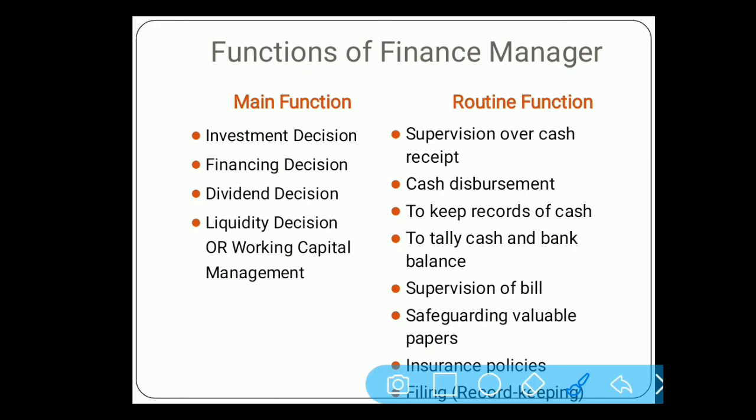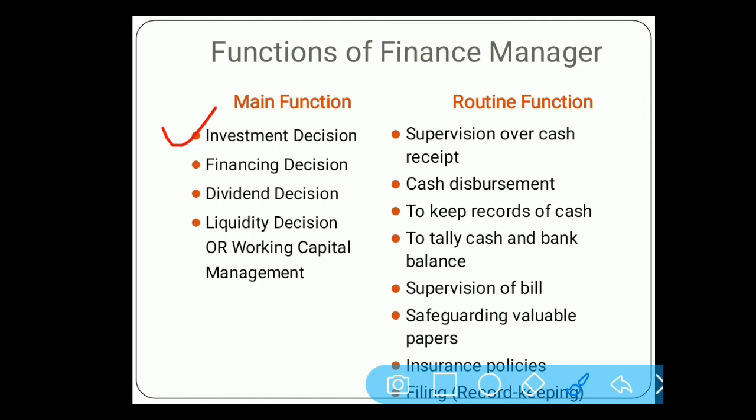Number one, investment decision. Investment decision is where the company wants to invest. Whether the company wants to invest into long term activities or into short term activities. If the company is investing into long term activities, then it is known as capital budgeting, and if it is investing into short term activities, then it is known as working capital management. You can see the detail in the previous video.